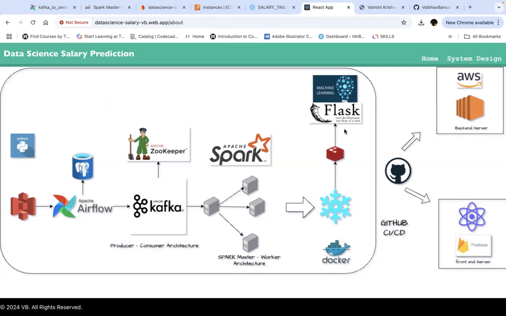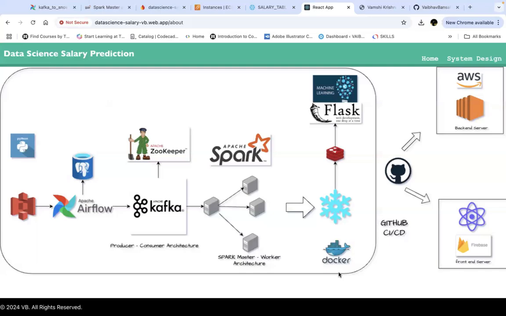via Flask API. Here we have created the backend in Flask, which interacts with our frontend, which we have coded in React.js to provide users with the salary predictions. The entire system is containerized in Docker. We have used Docker Compose so that many of our servers can run simultaneously.